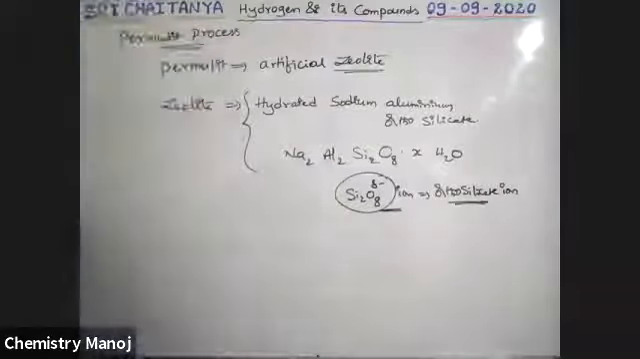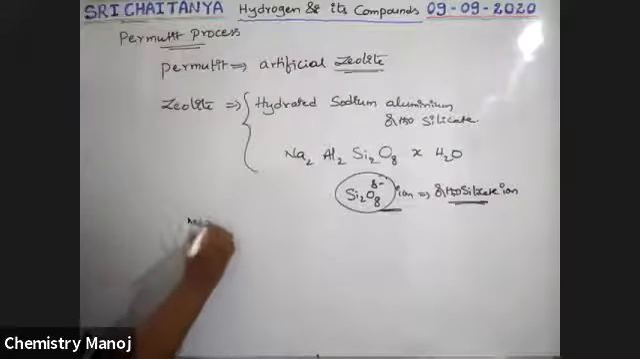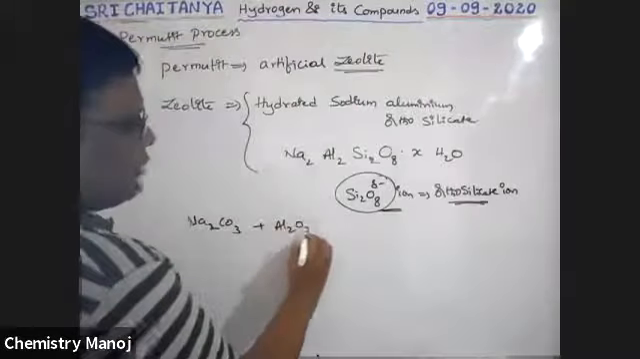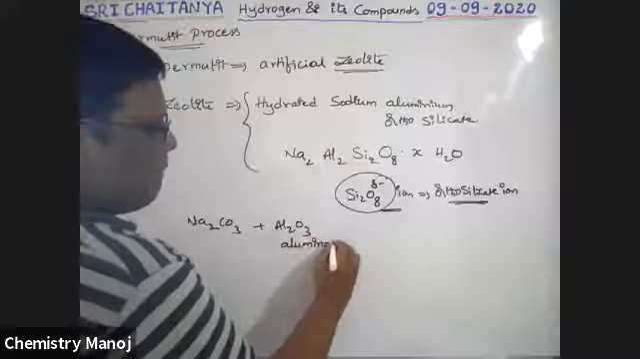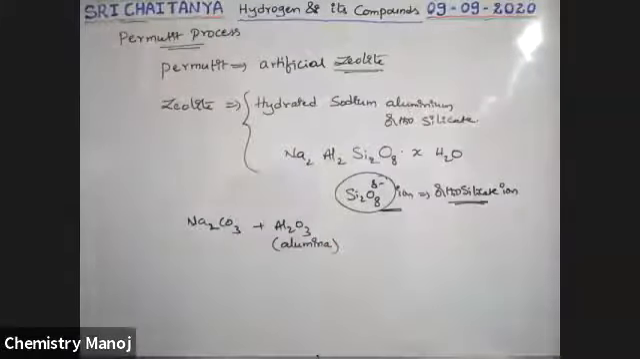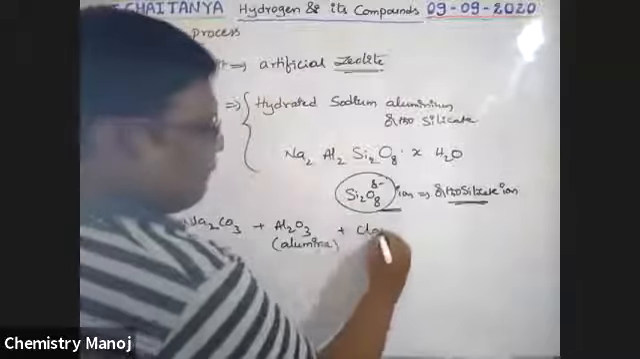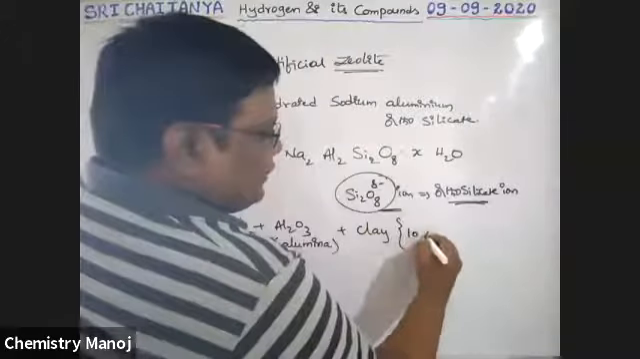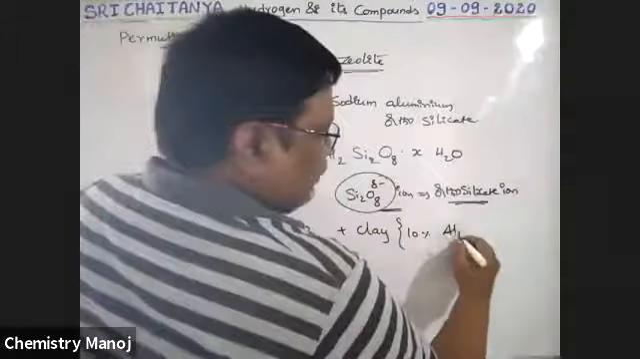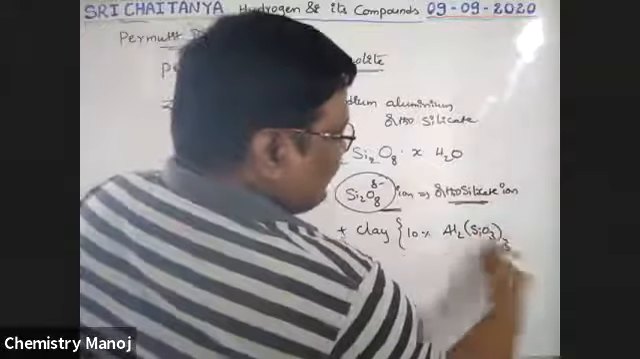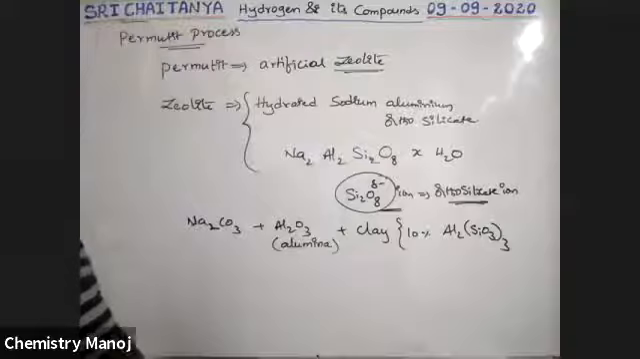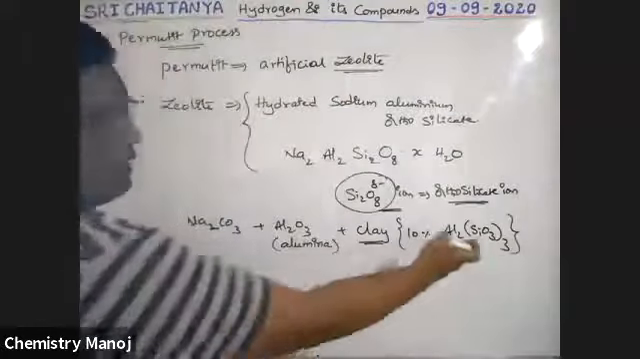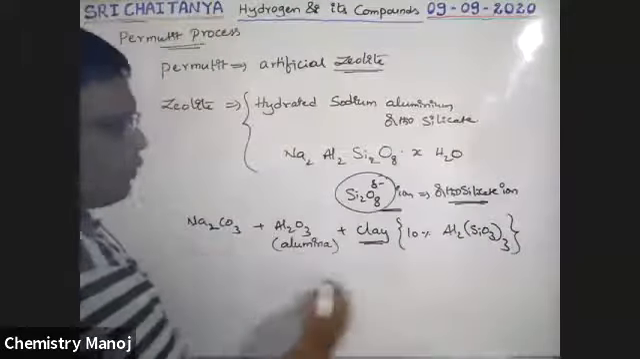See here, when Na2CO3, sodium carbonate, reacts with Al2O3, which is nothing but alumina, plus clay. Clay is also a silicate. What is that clay? Which is nothing but Al2(SiO3)3, an aluminum silicate. Al2(SiO3)3 is also a silicate, boys. This is nothing but clay. So that clay, nothing but this one, all together on heating.